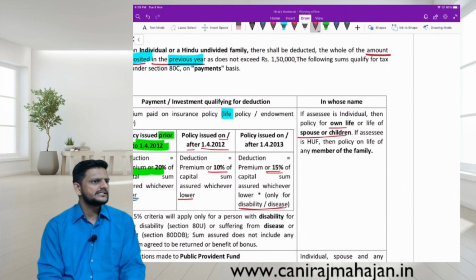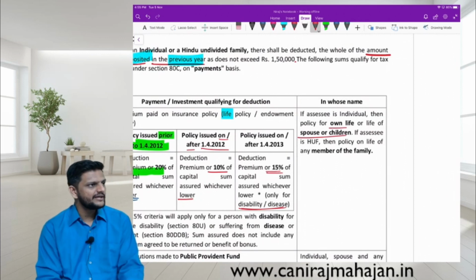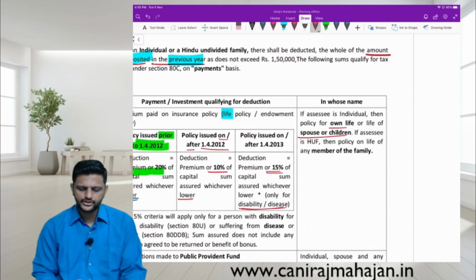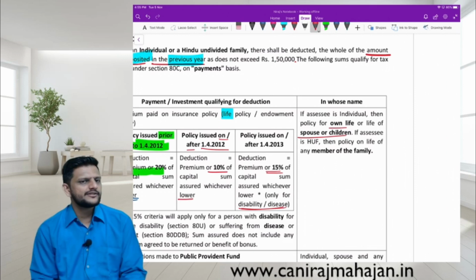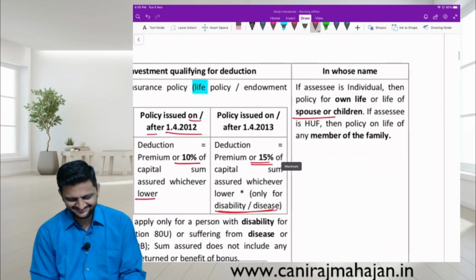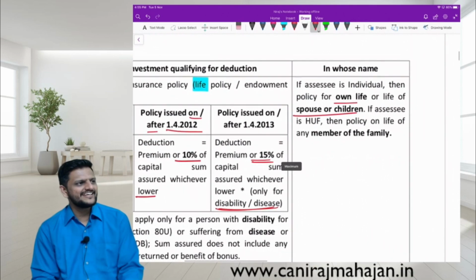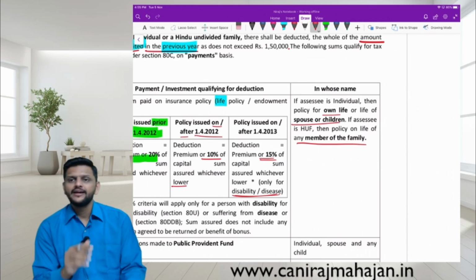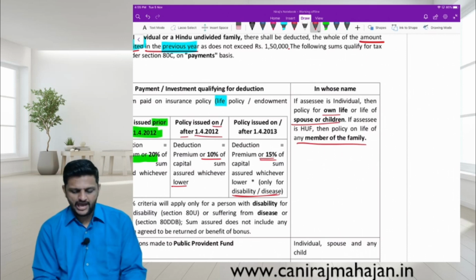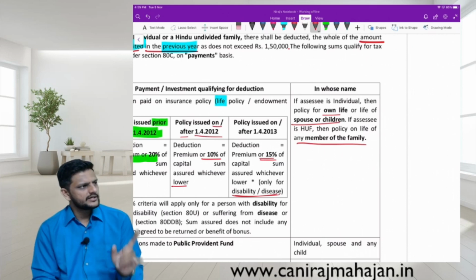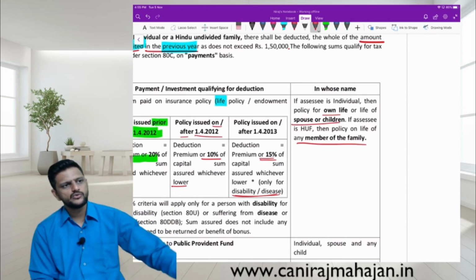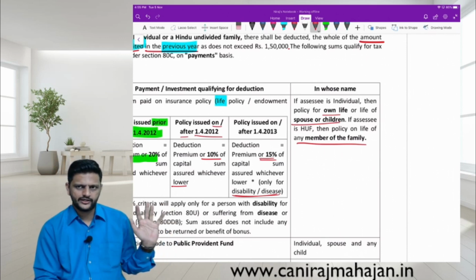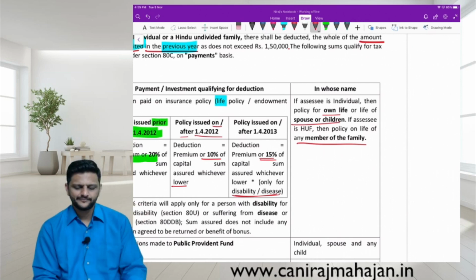Section 80C. For the life of self, spouse or children. That means parents included here? No, only these. If the assessee is HUF, then policy on the life of any member of the family. Very important. The assessee's own life, spouse as well as children. Only that is allowed. Okay? Not parents.